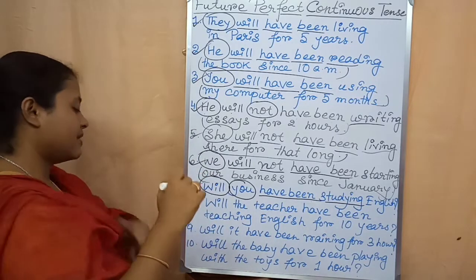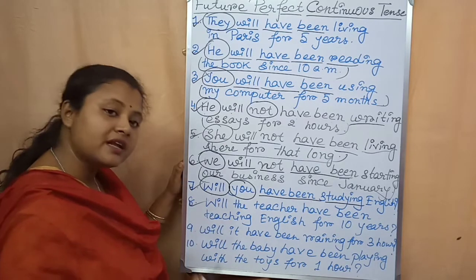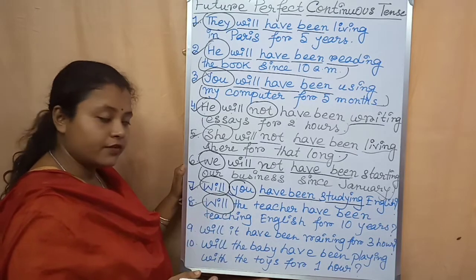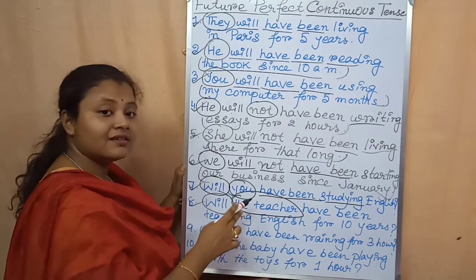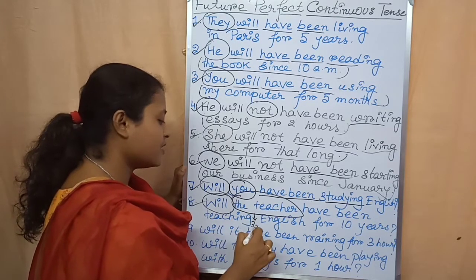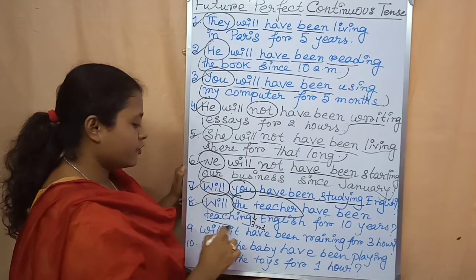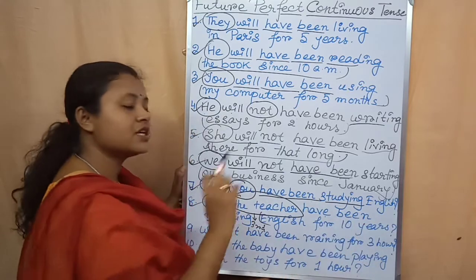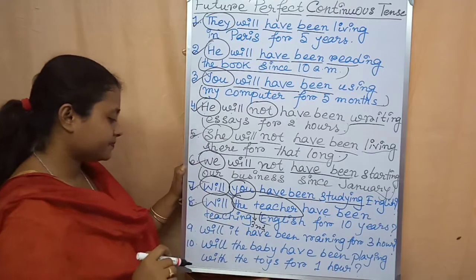Now come to number 8th example. Will the teacher have been teaching English for 10 years? So here will, it is the auxiliary verb. After that, the subject is the teacher. Okay. It is in third person. After that, have, been, then the verb plus ing, teaching, then the rest of the sentence. English for 10 years. This is the rest of the sentence or object. At the end, question mark.